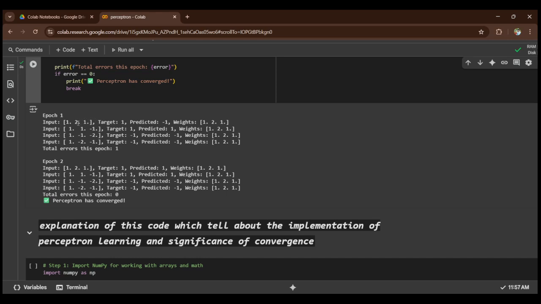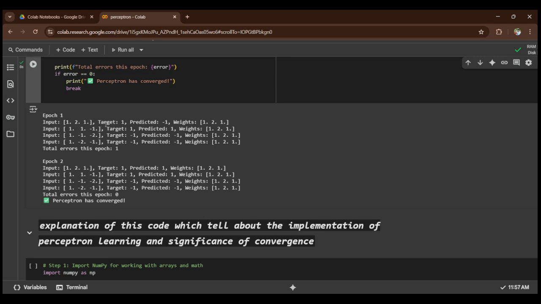After that, in the first line we can see a bias that we take every time in the perceptron model. First of all, let me tell you the formula of perceptron. The formula of perceptron is y equals f of the sum of xi wi plus b. Here, f is the activation function, xi wi is the input and weight, and b means bias.